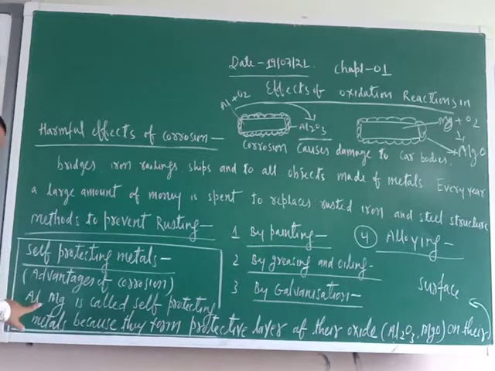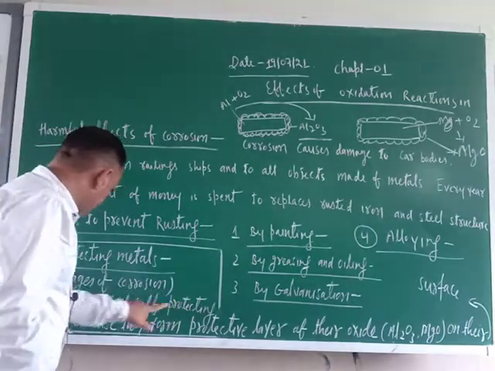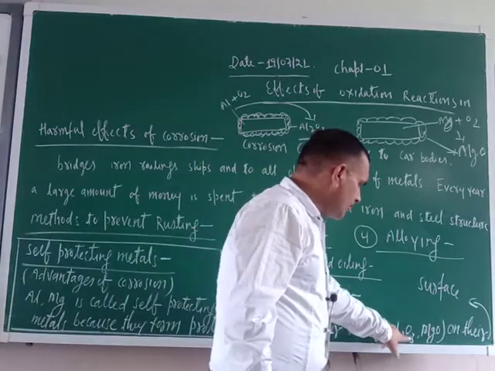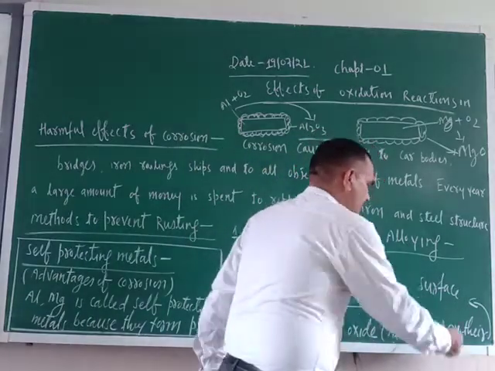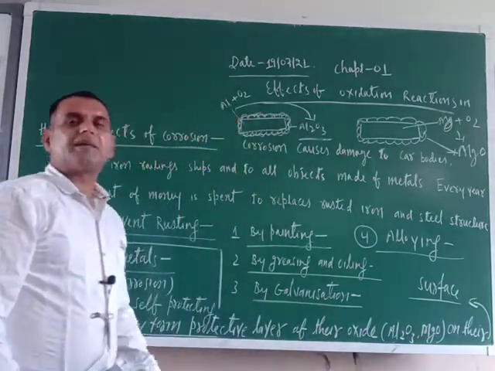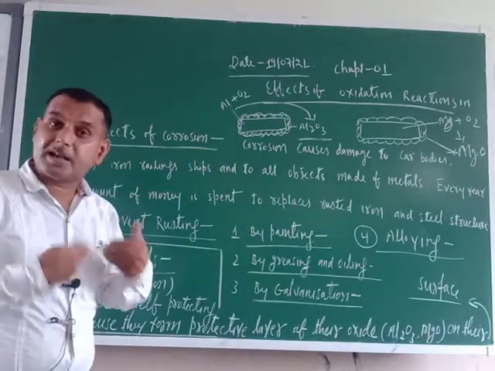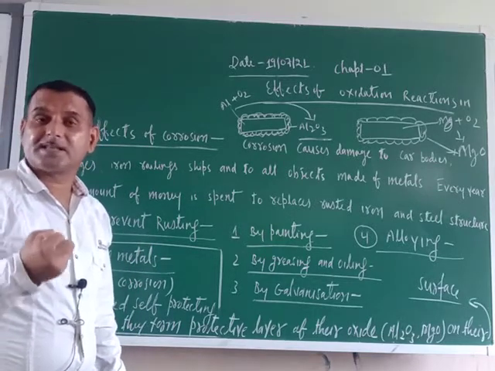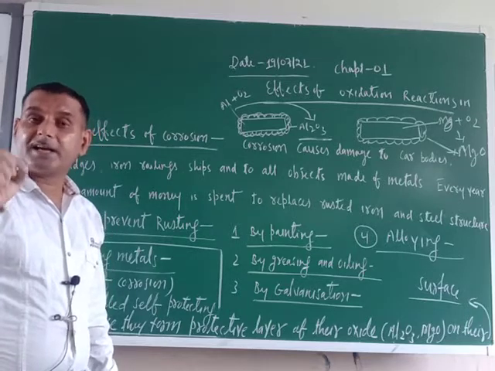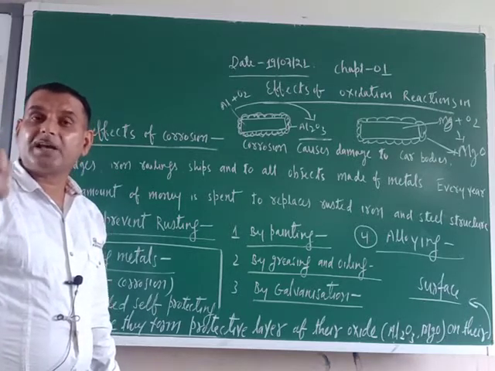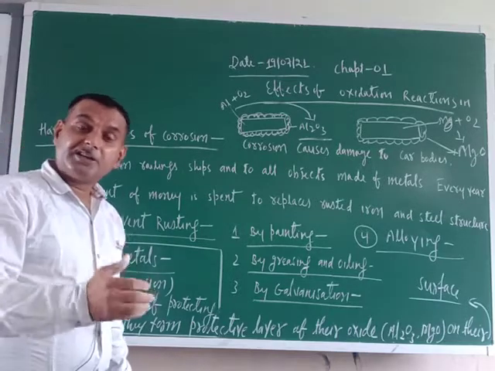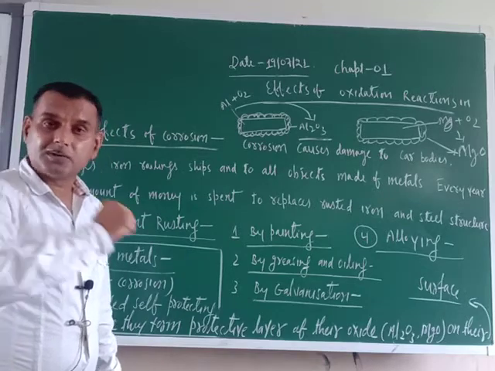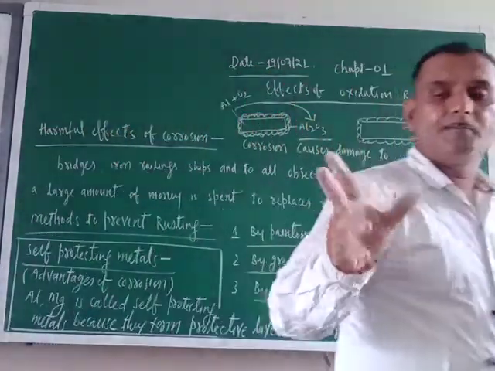Aluminium and magnesium are called self-protecting metals because they form a protective layer of their oxides, Al2O3 and MgO, on their surface. That is why they are called self-protecting metals, because they are protecting themselves by forming an oxide layer on their surface. Aluminium forms aluminium oxide, Al2O3, and magnesium forms magnesium oxide, and these oxide layers render the metals passive to corrosion. In this way corrosion is completely stopped.